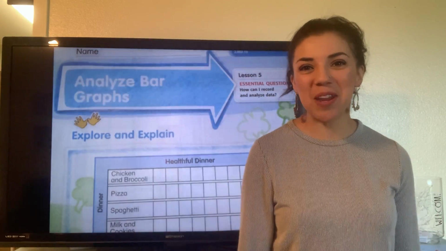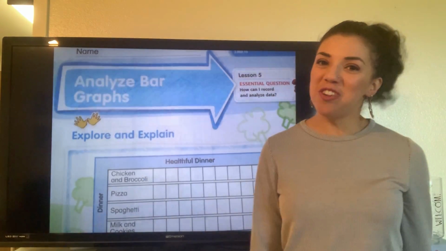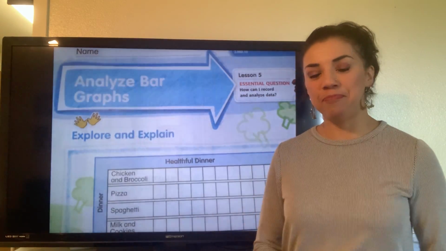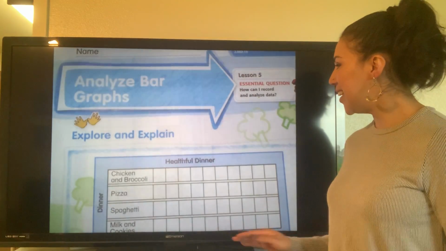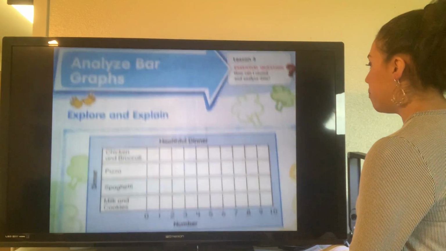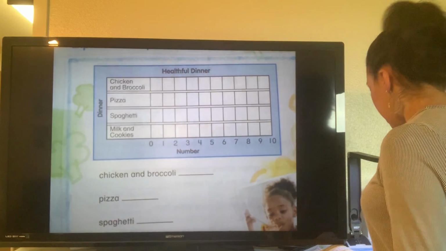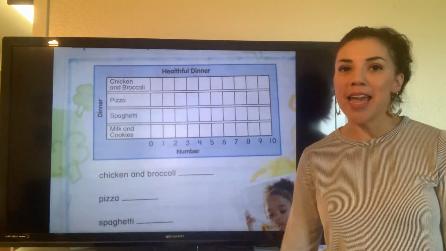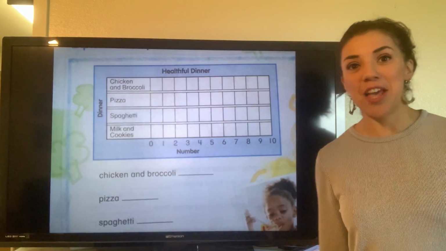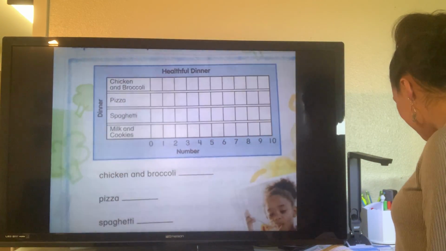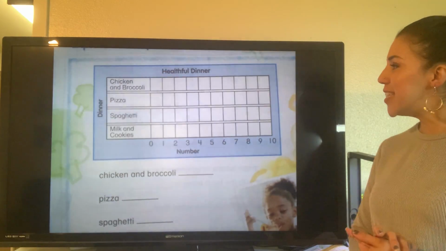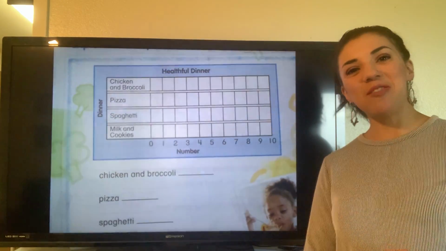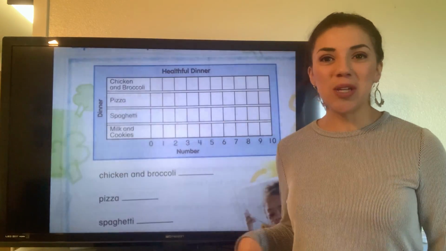Go ahead and open your math book to page 555. We are going to analyze bar graphs today. Okay, so the directions say to survey 10 people. Once again, can't really do that right now unless you have 10 people living at your house. And we're going to ask them which dinner is the healthiest. We are going to make a bar graph. So go ahead and read the dinner choices with me.